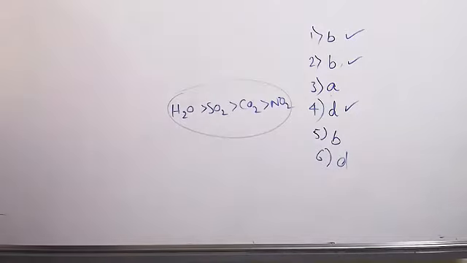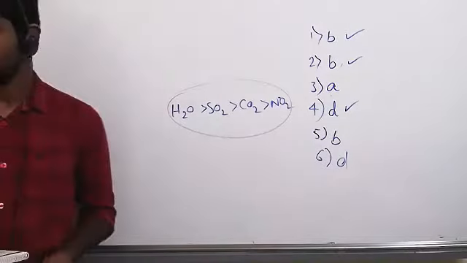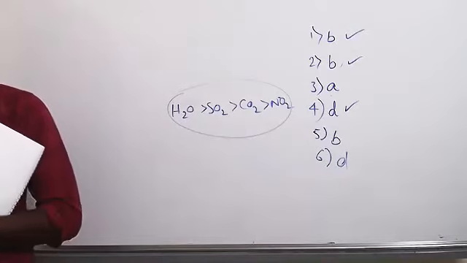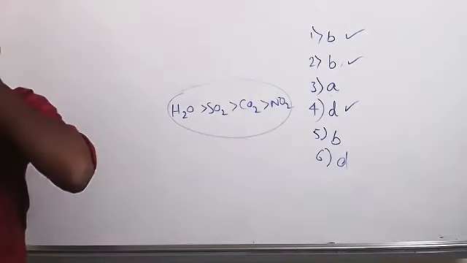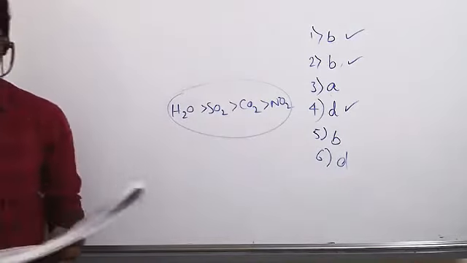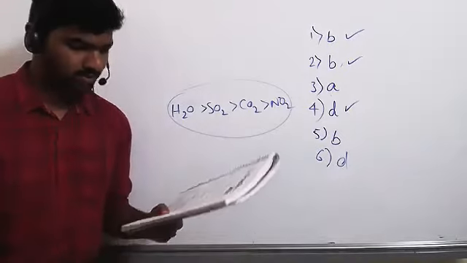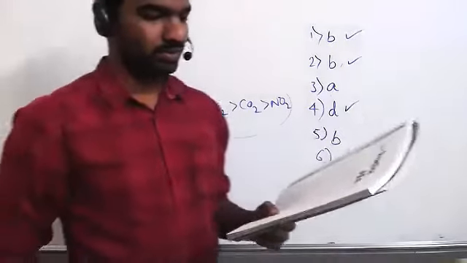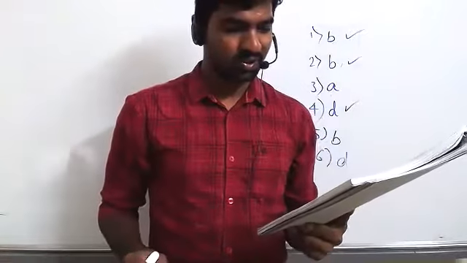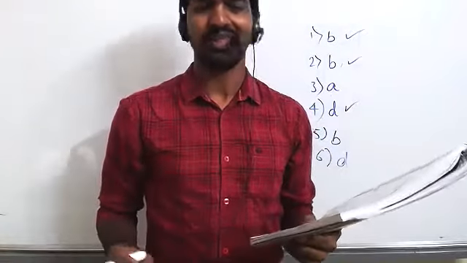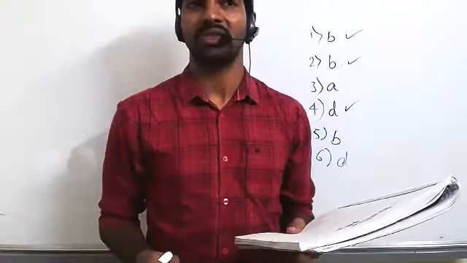Okay, next question to Kushi. Which of the following statements is correct about Langmuir's adsorption isotherm? I think I didn't give you the Langmuir adsorption isotherm.